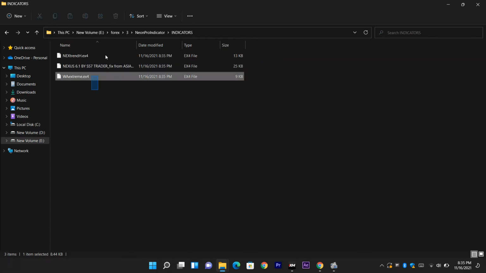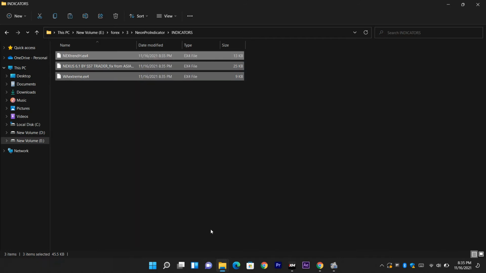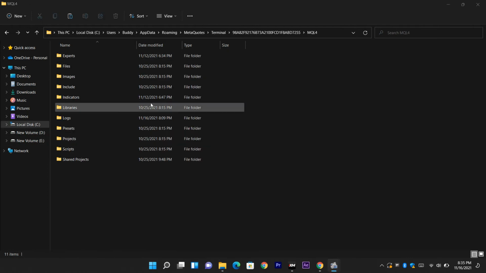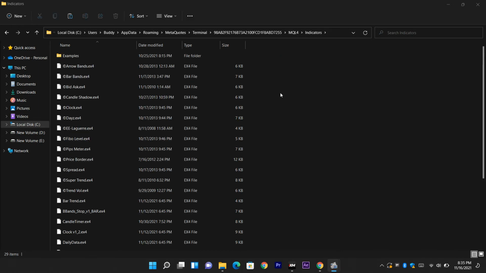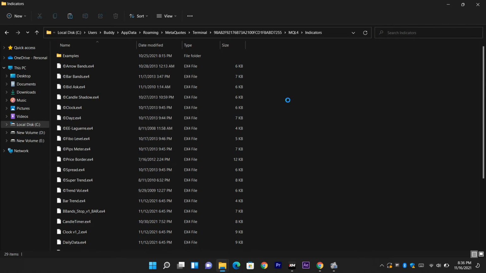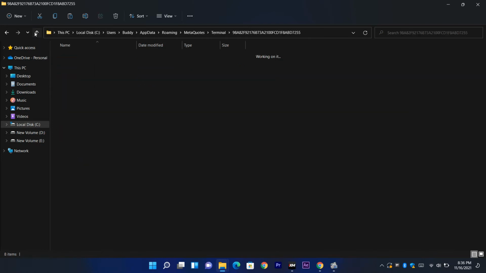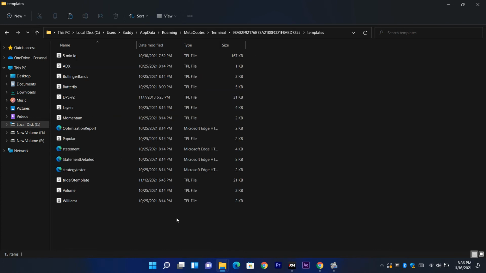If there are any libraries, presets and script files, paste them into the relevant folders. Copy template files from the template folder, or the .tpl file, and paste them into the template folder.